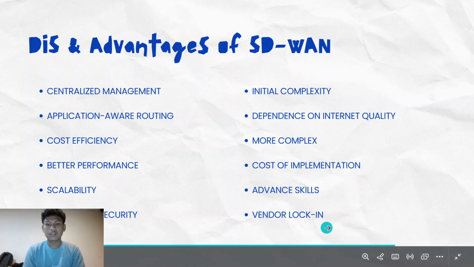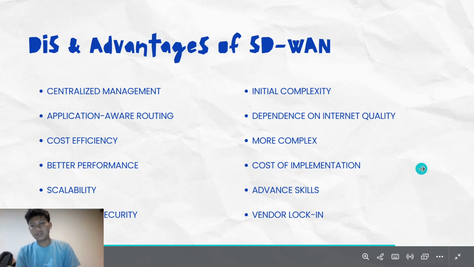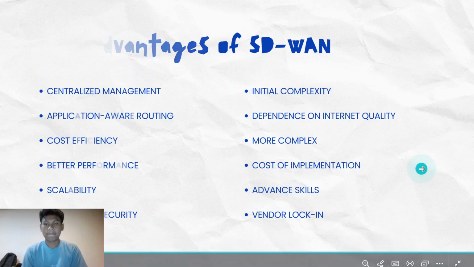And there is vendor lock-in, because once we use Cisco SD-WAN, it's hard to move to another vendor. I don't think that this is really a disadvantage, but I just put it in here to make it longer.